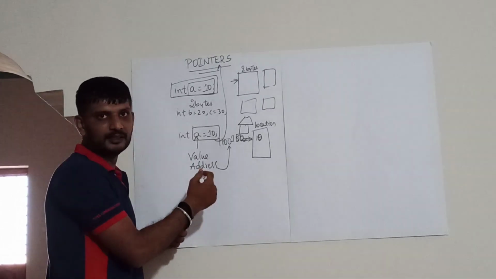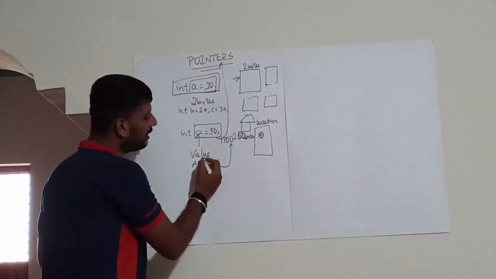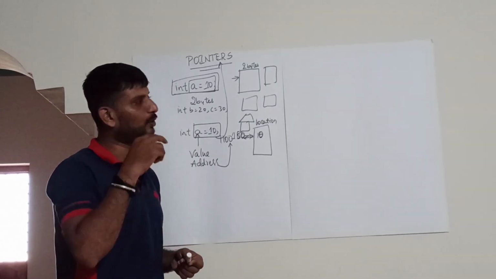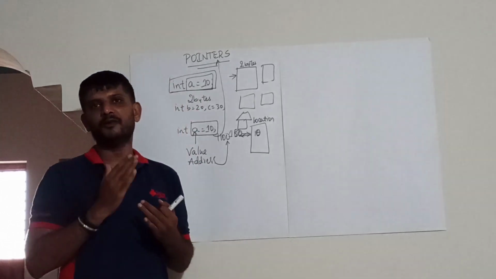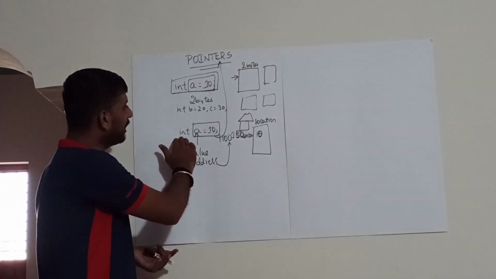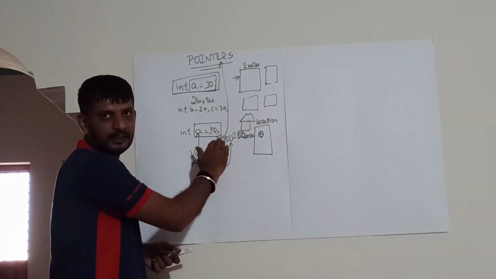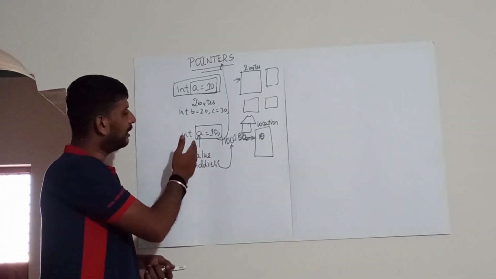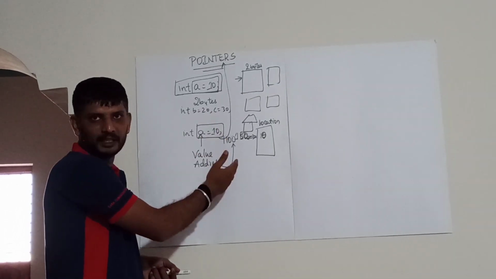Are you able to understand this? Each and every variable we declare will consist of two characteristics, or two aspects. One is the value of the variable, and another is the address of the variable. By looking at this declaration, you know the value of the variable a is nothing but 10.